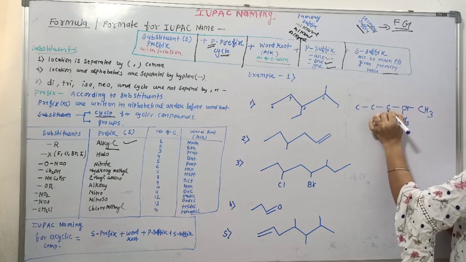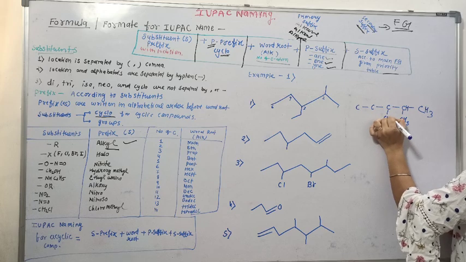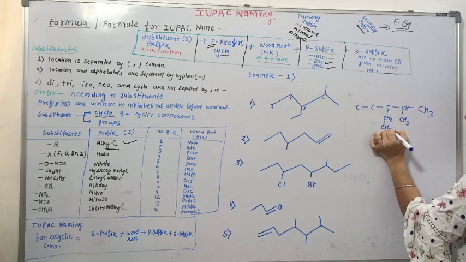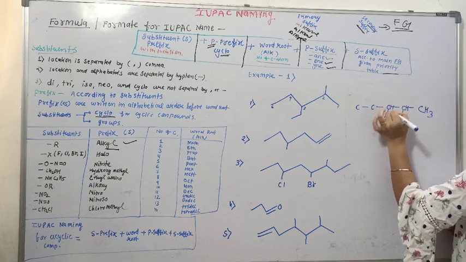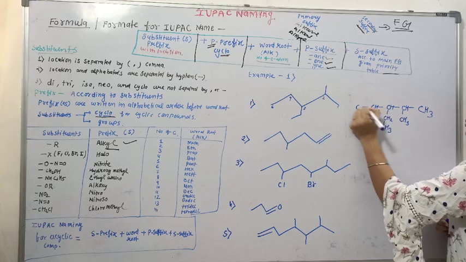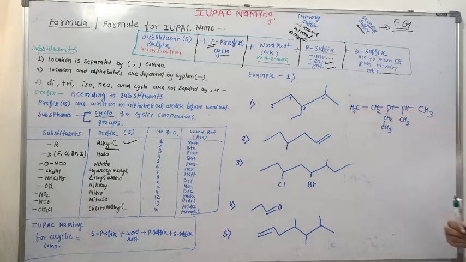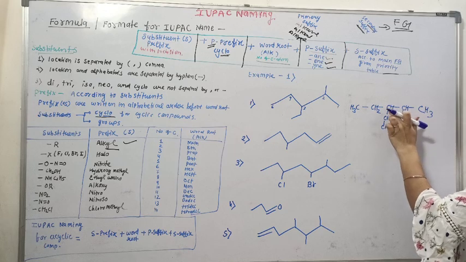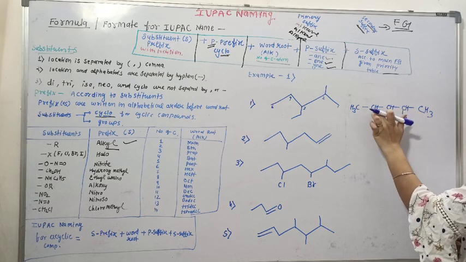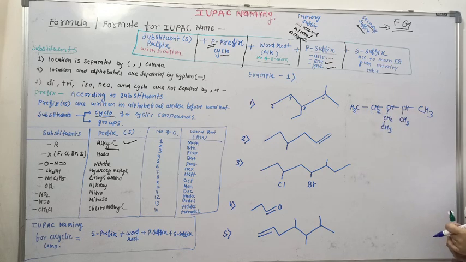On the third carbon we have CH2, CH3, that is C2H5. And the fourth carbon is CH2 and the last is CH3. Okay, this is the compound. Now choose your longest carbon chain. 1, 2, 3, 4, 5. 1, 2, 3, 4, 5. Both sides we are getting a 5 carbon chain.